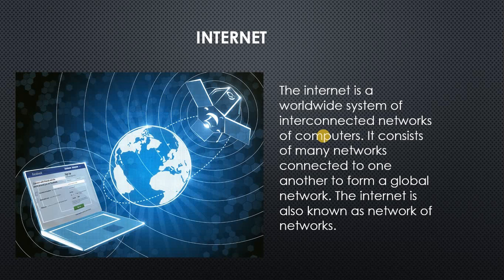So basically, from this paragraph, you can understand it is the biggest network in the world, which consists of many computers, many mobiles, many different networking devices throughout the world. It connects each and every computer throughout the world to form a very big network which spans across the entire world. So it is globally connected to everybody, and the internet is also known as a network of networks. You can see it is a network of many networks.